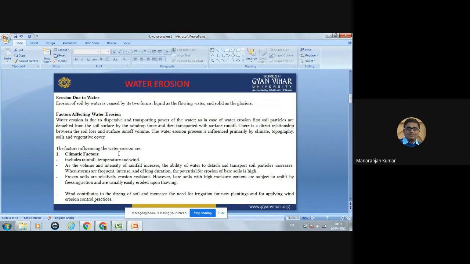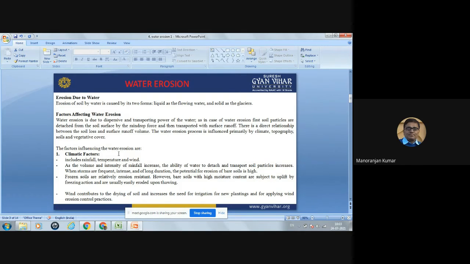So these are the factors which affect the water erosion process. Now we will see all these factors one by one. First one is climate. Under the climatic factors, what are the different parameters included? First is rainfall, second temperature, and wind.